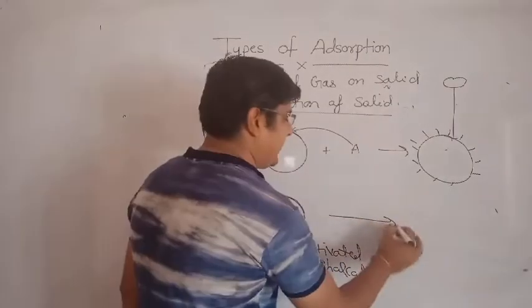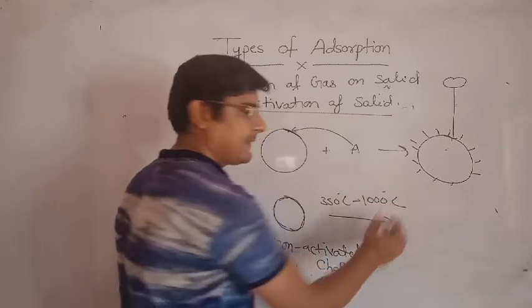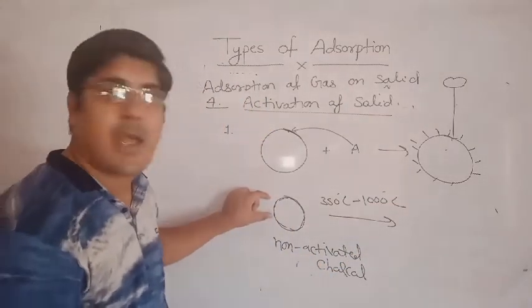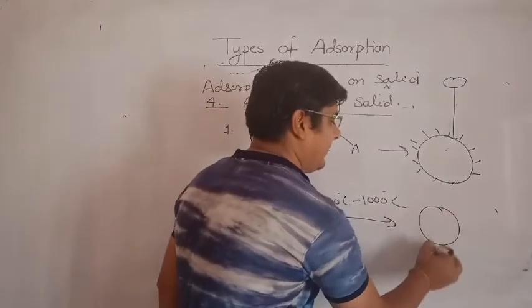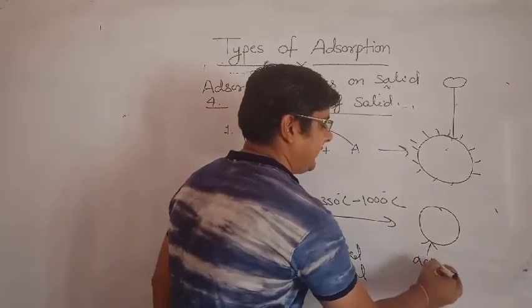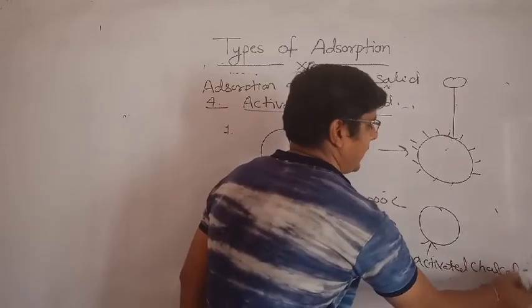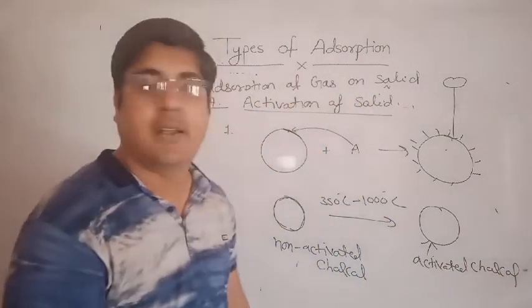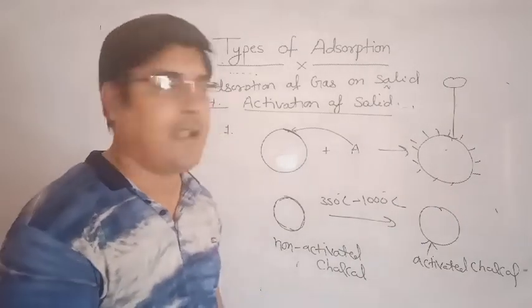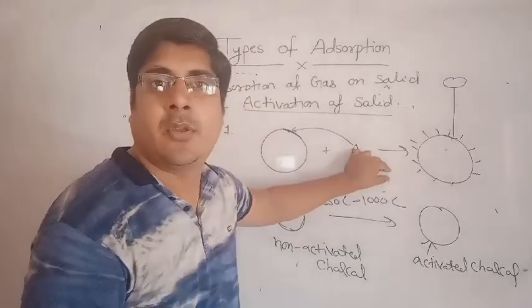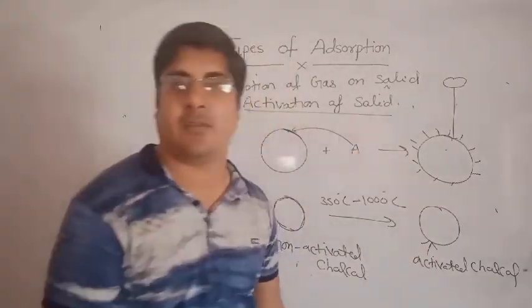When you give a temperature between 350 degrees Celsius and 1000 degrees Celsius, then the hydrocarbon impurities will be removed and activated charcoal will be obtained. This is the activated charcoal, which has great surface area and great free valency, and the adsorbate will easily adsorb on the surface of this charcoal.